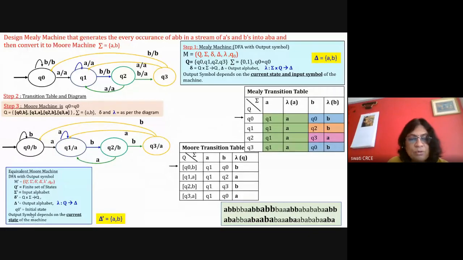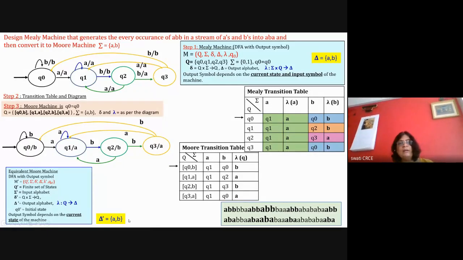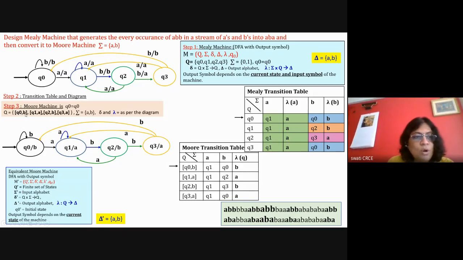Q dash will be equal to all the four states and delta dash will be equal to A comma B. Output symbols are A, B. Input symbols are in the form of A's and B's. Output symbols are also in the form of A's and B's. So sigma dash will remain the same as sigma. And my states, capital Q is equal to Q0 comma B, Q1 comma A, Q2 comma B, and Q3 comma A.